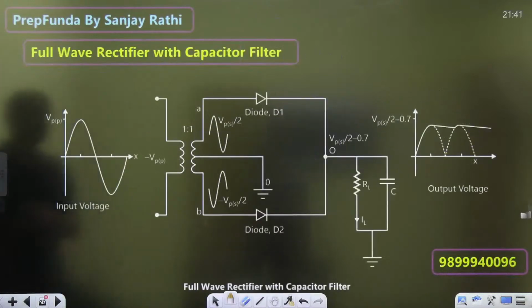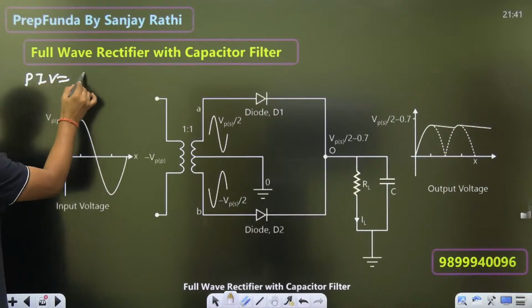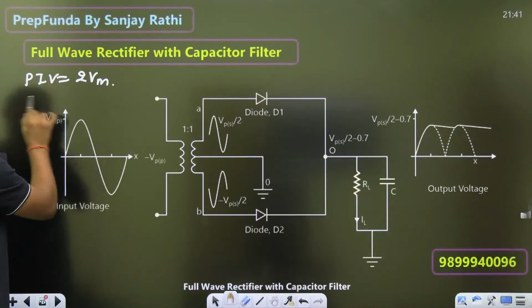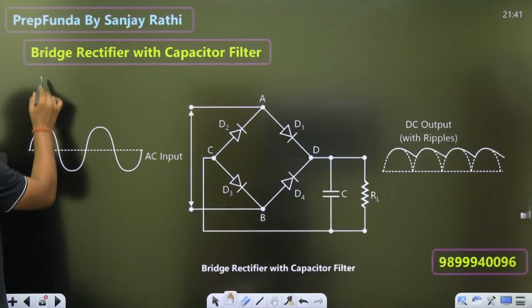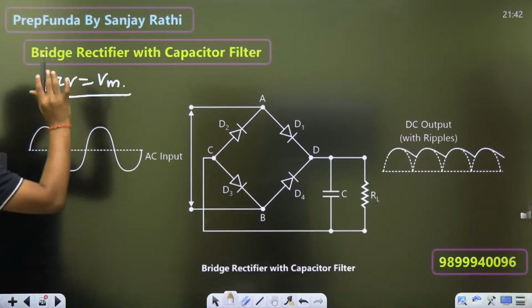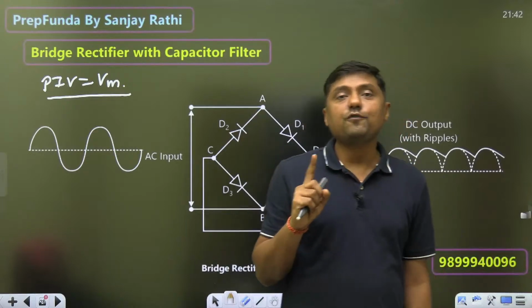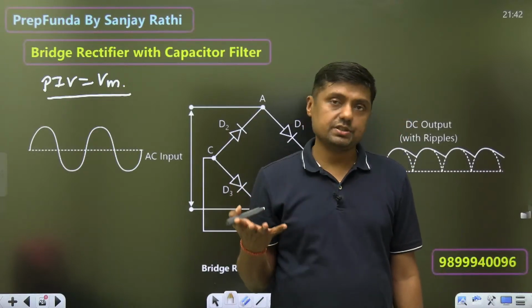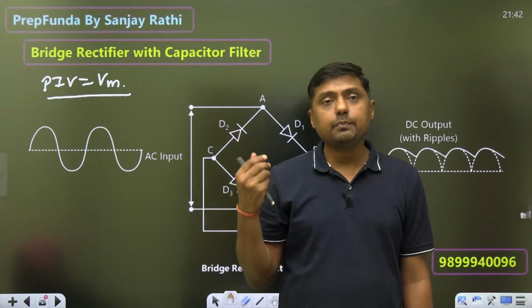In the case of the center tapped transformer, without filter it was 2 VM, with filter it is 2 VM. There is no change in PIV. In the case of the bridge rectifier, without filter it was VM, with filter it remains VM. Means only in the case of the half wave rectifier PIV will change from VM to 2 VM. In the bridge it remains the same. In the center tap it remains the same.